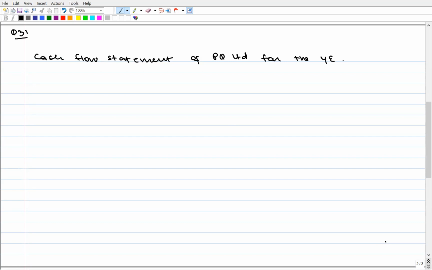As usual, any question comes from a cash flow statement like this, what we will do, first we will set up the entire format. Cash flow statement. This is question number 31 of PQ Limited for the year ended. They have not given the year ended.